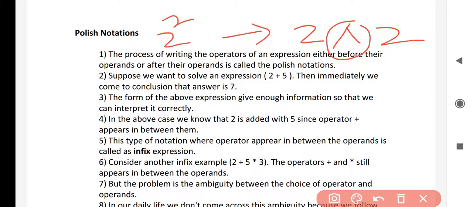Okay, and exponential operator, like for example x to the power y, this can be represented as x cap y.